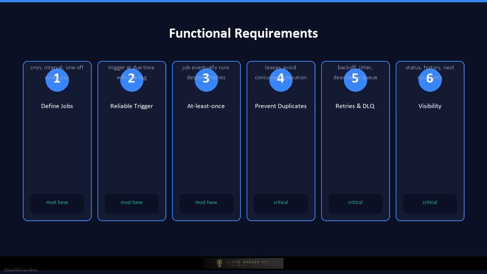Fifth, it must support retries with exponential backoff, jitter, and a dead letter queue for permanently failing jobs. Sixth, it must provide visibility through job status, execution history, next run predictions, and alerting. These 6 capabilities separate a toy cron from a production scheduler.